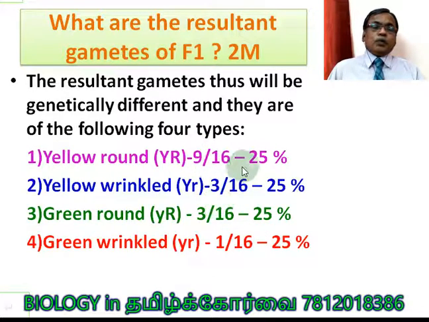Gametes are always produced in equal proportion, 25%, 25%, 25%, 25%, because the chromosomes are moving in a random manner. Whenever two variables move in a random manner, the resultant combination will be equal for all varieties. Understood? So this is one of the mathematical approaches.